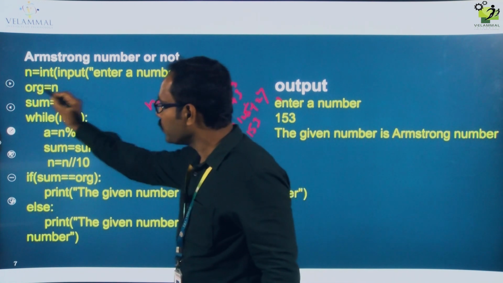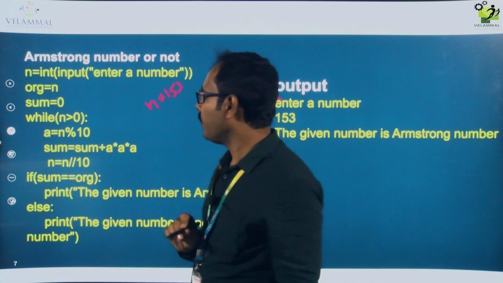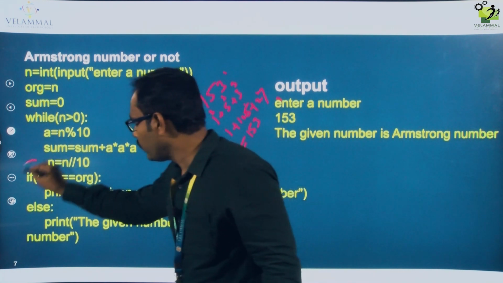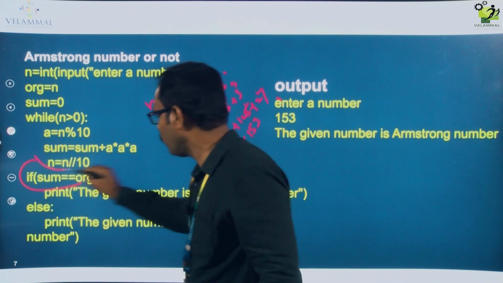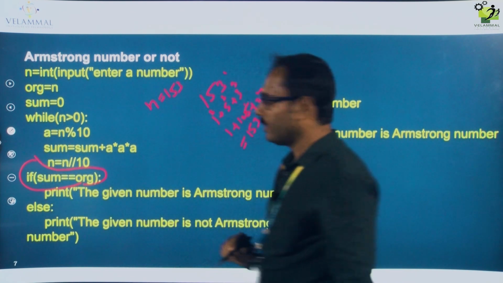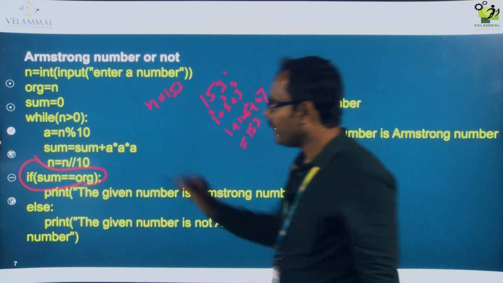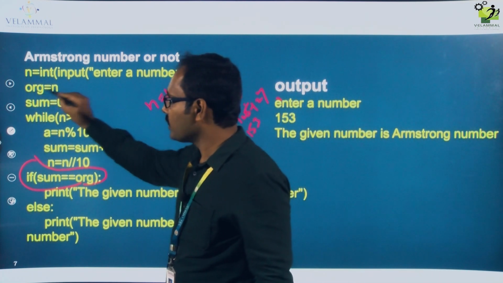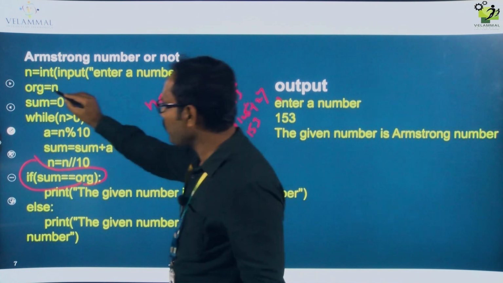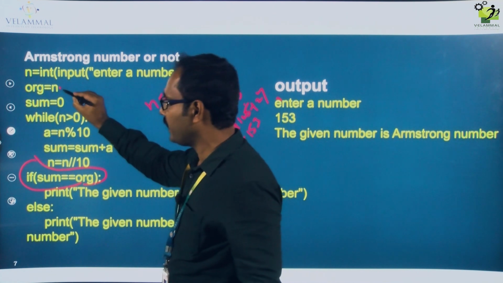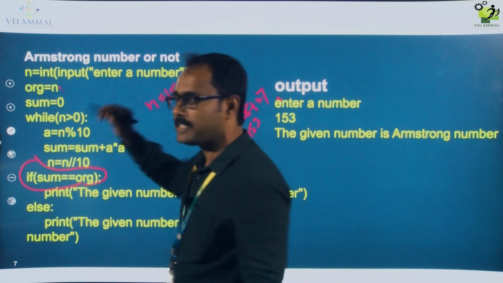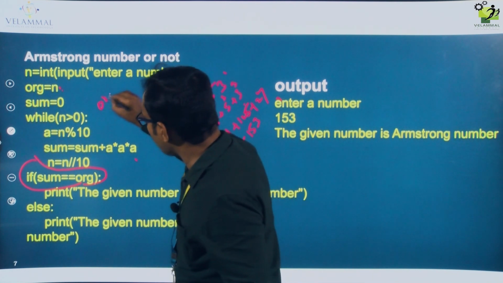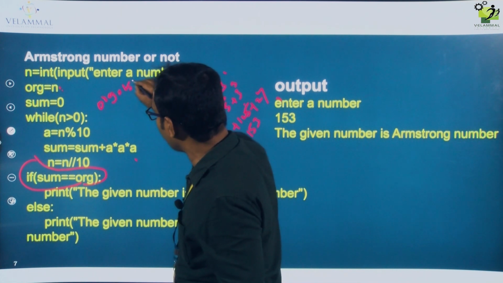I am assigning it to org also, because in the if condition I am going to compare. So n is my input number 153, and I assign it to org. The meaning is that now n equals 153, and org will also have the value 153.